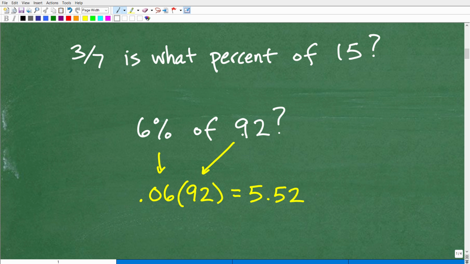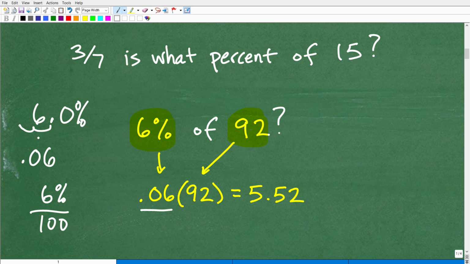So how do we find a percent of a number? Well, what we do is change that percent into a decimal. For example, if I wanted to find 6% of 92, I'm going to take that 6% and rewrite it as a decimal. So that's going to be 0.06. 6% is the same thing as 6.0%. So what do I do to change this to a decimal? I move the decimal point over two places to the left. So I'm going to get 0.06, which is effectively the same as taking that 6% and dividing it by 100. Just simply move the decimal point two places to the left, and I get 0.06.